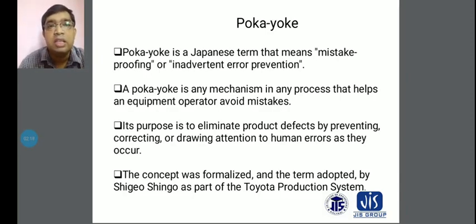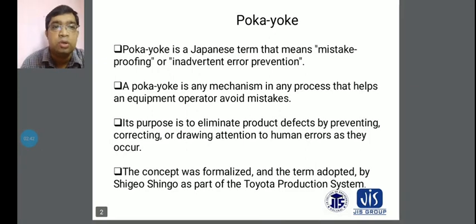That means in each and every industry the workers are human, and when humans do a job, some mistakes will occur. So you have to consider correction of human errors as they occur. The concept was formalized, and the term was adapted by Shigeo Shingo as part of the Toyota Production System, which is where Poka-Yoke comes from.